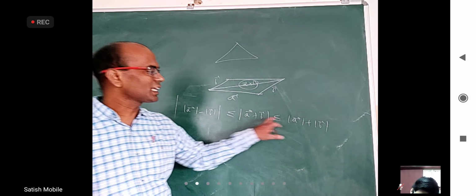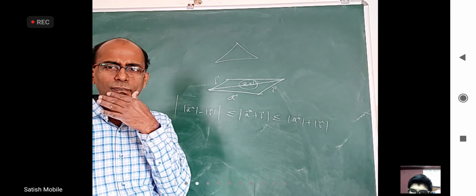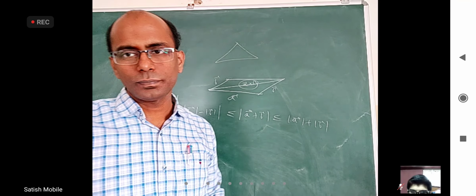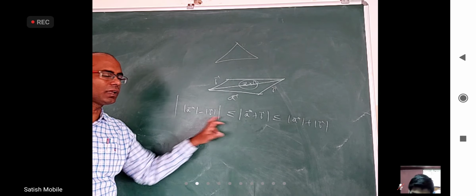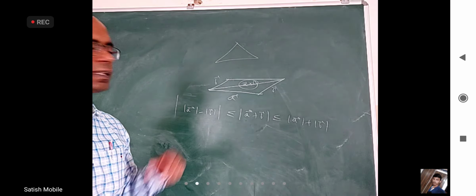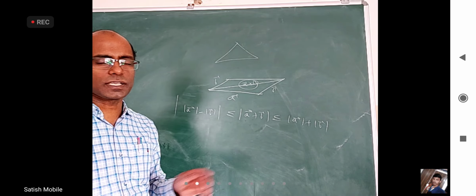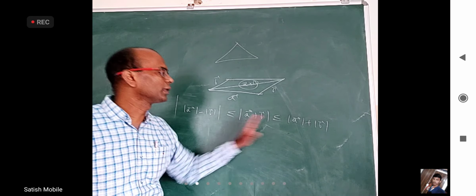But when will this equality happen, when will this be equal to this? When theta equals 0 degrees, when A bar and B bar are in the same direction, not just parallel, they are in the same direction. When will this and this be equal? When they are in opposite direction. If the angle is not the same or opposite direction, but some other angle like 10 degrees, 20, 90, 120 degrees, it will be between these two.